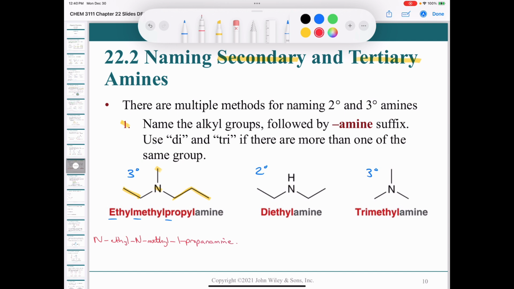Again, nobody would call it that probably, but that's how you would do it. For the second one, again, it would be kind of silly to do this, but this would be some kind of 1-ethanamine. So this would be N-ethyl 1-ethanamine. Again, nobody would ever call it that, but we'll just put it down here.